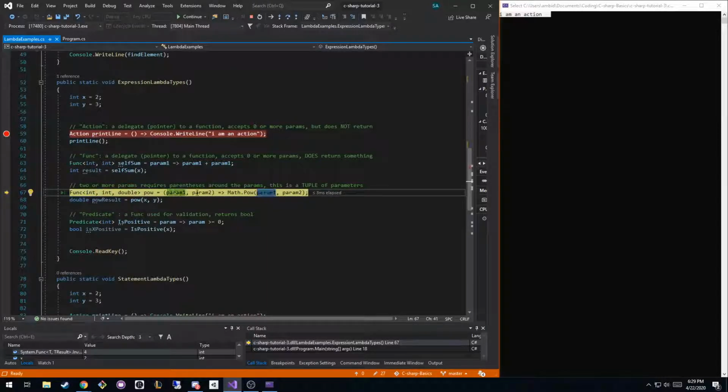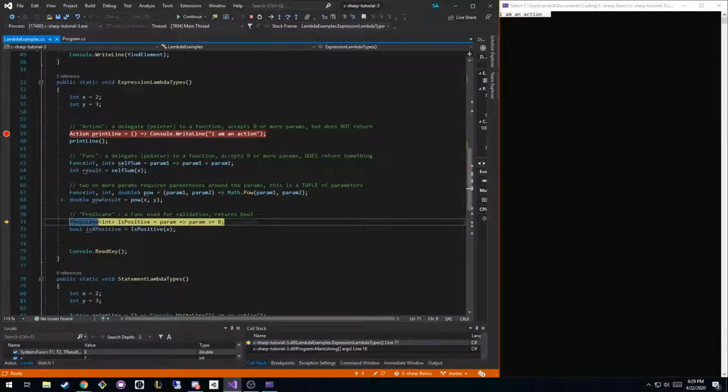So we're passing in param1 and param2. And then we're saying, let's take the first parameter to the power of the second parameter. So when we call the function, we're taking x to the power of y, or 2 to the power of 3. So 2 times 2 times 2, powResult should be equal to 8. You can see when I first start it's equal to 0 because we haven't executed that line yet. When we execute the line, we get 8, because we're taking 2 to the power of 3.